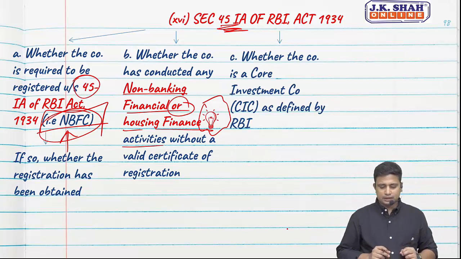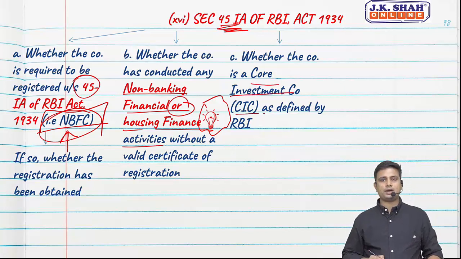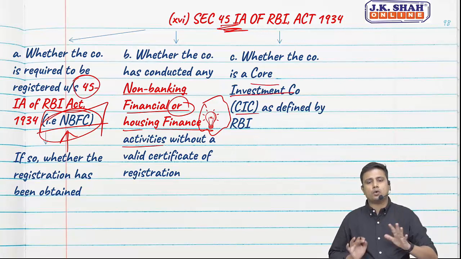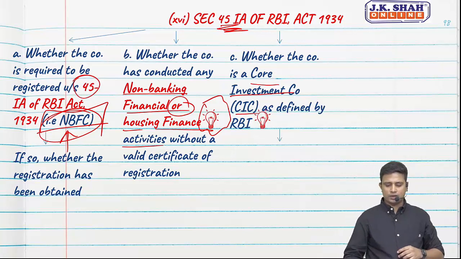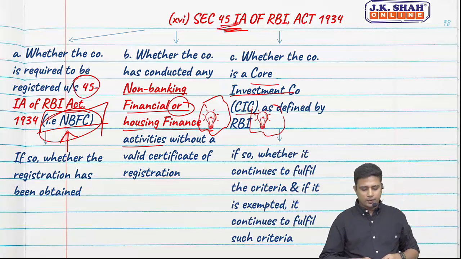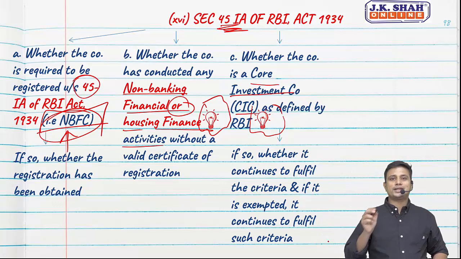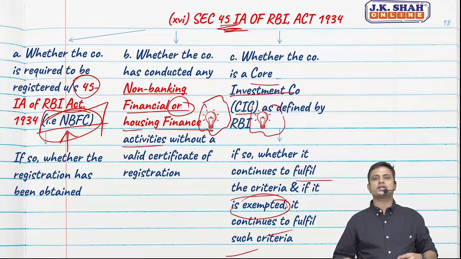Whether the company is a core investment company as defined by RBI. We will see what a core investment company is, but we need to verify whether the company is a core investment company. Again, this is a new provision as per 2020. If so, whether it continues to fulfill the criteria, and if exempted, whether it continues to fulfill such criteria.